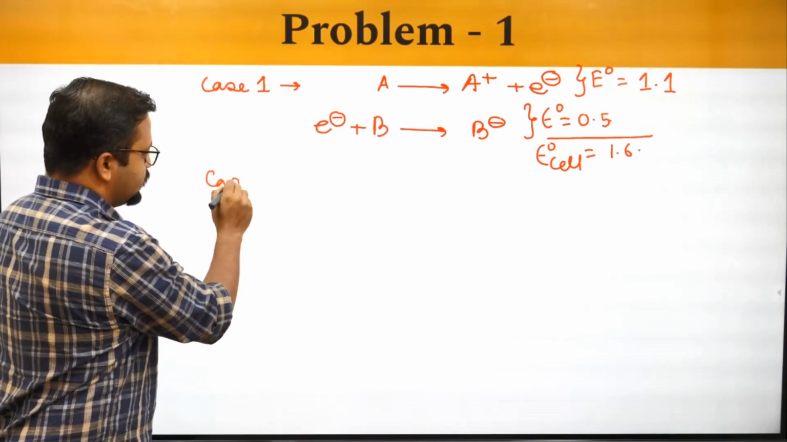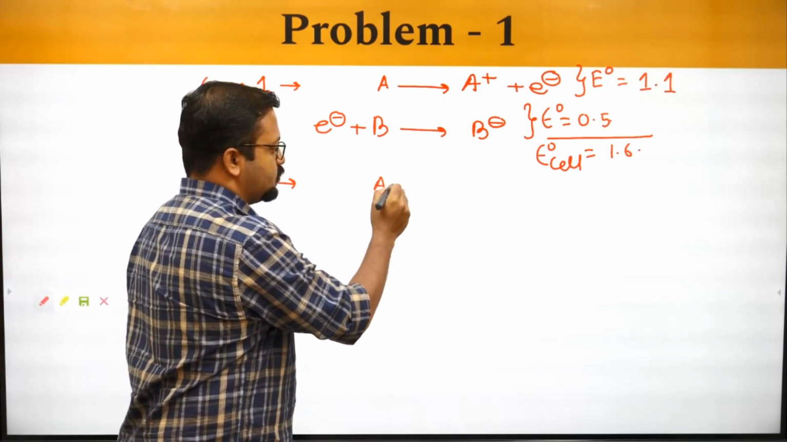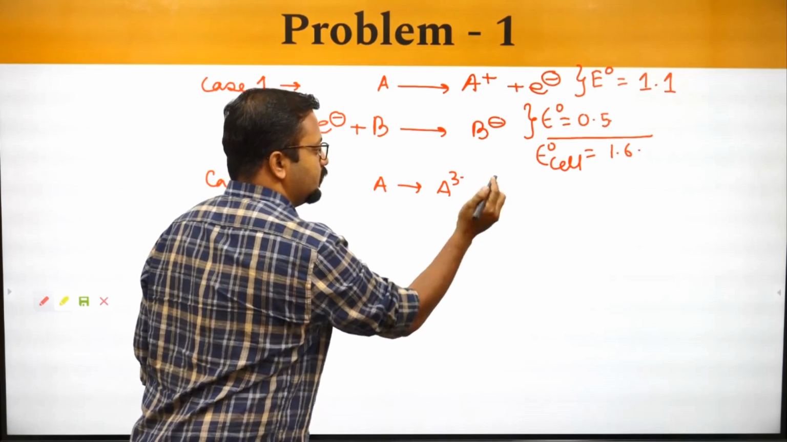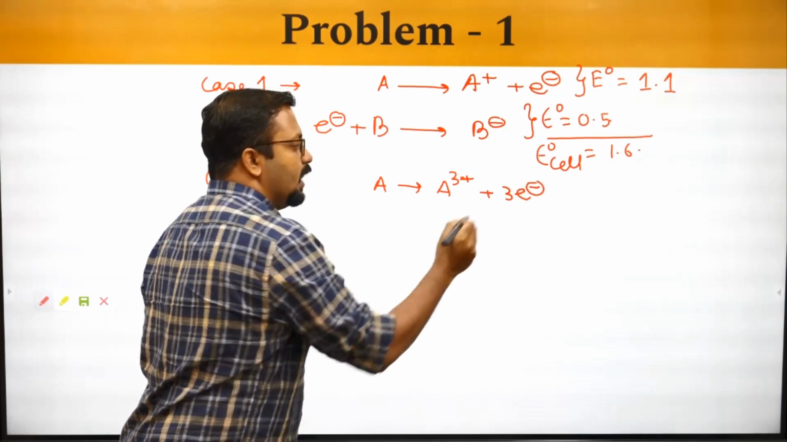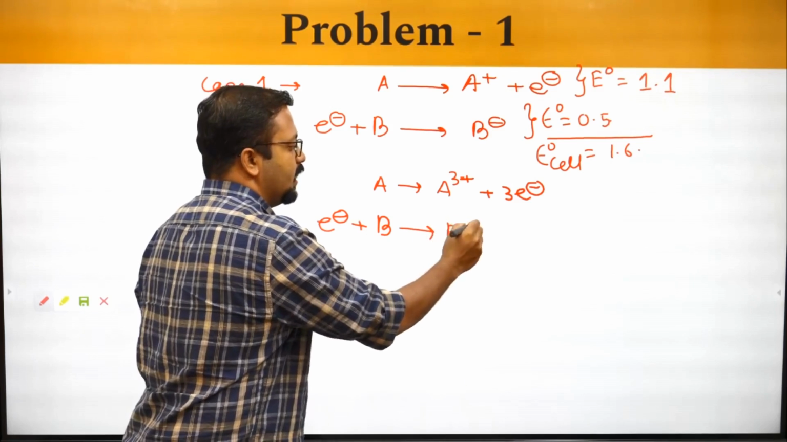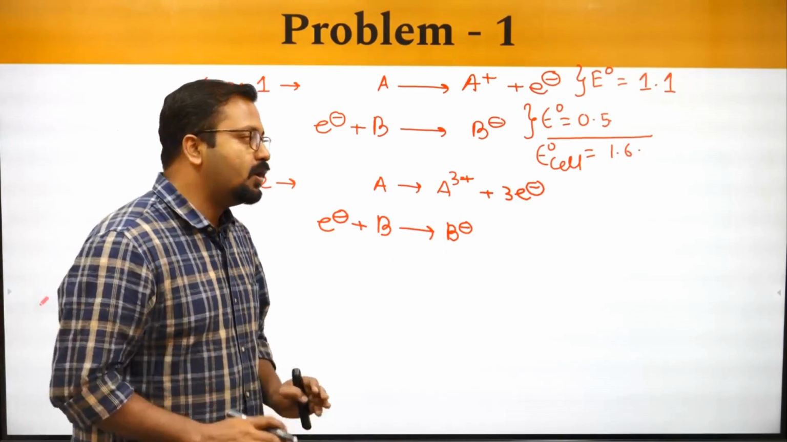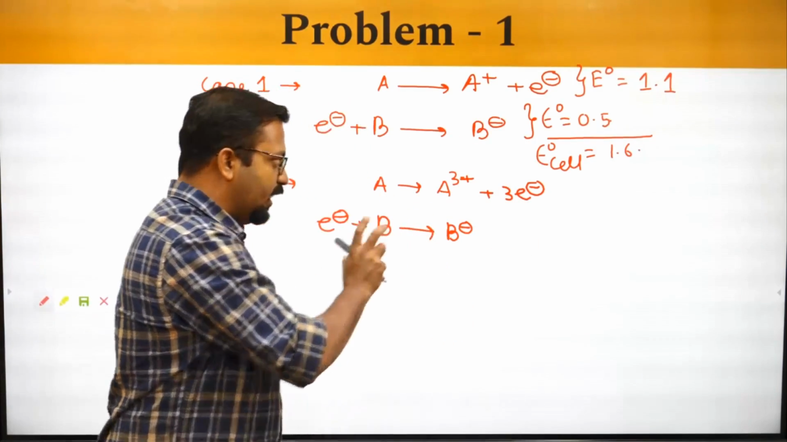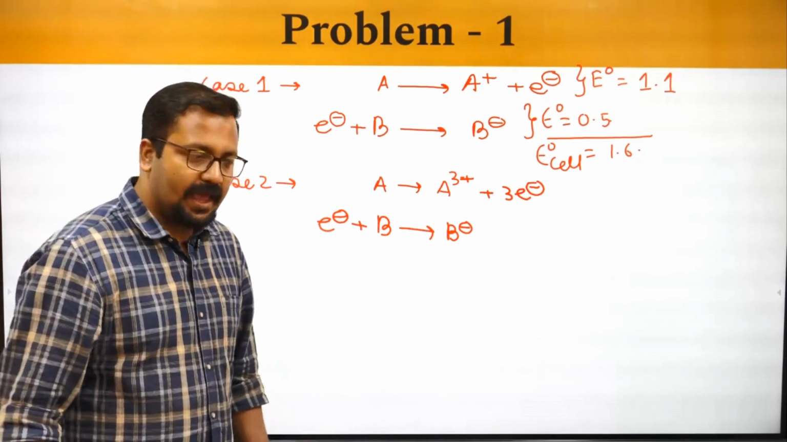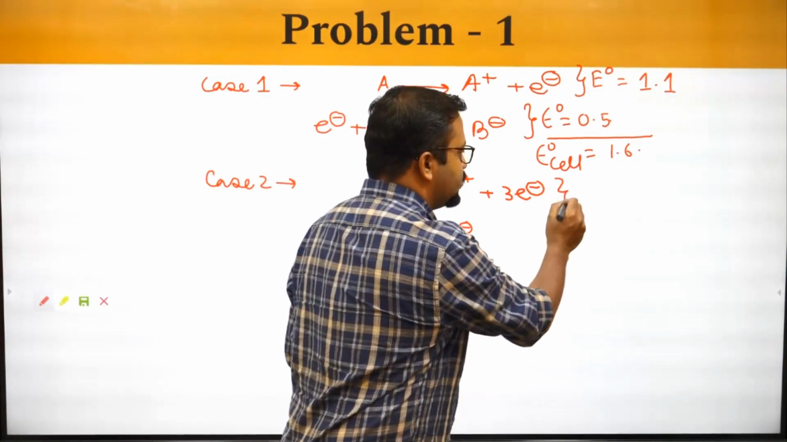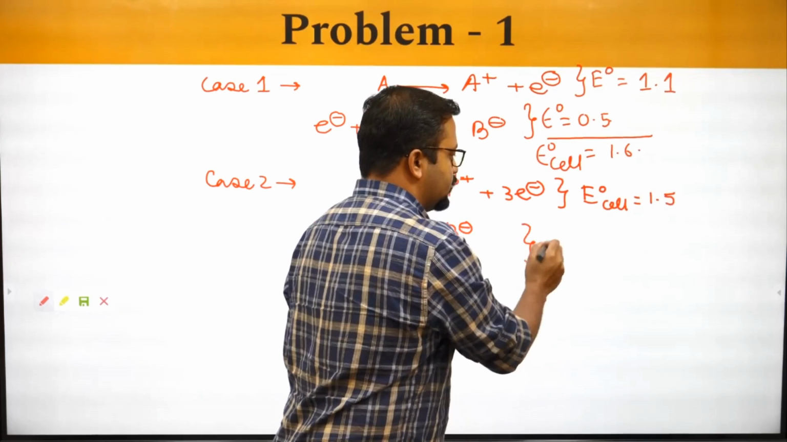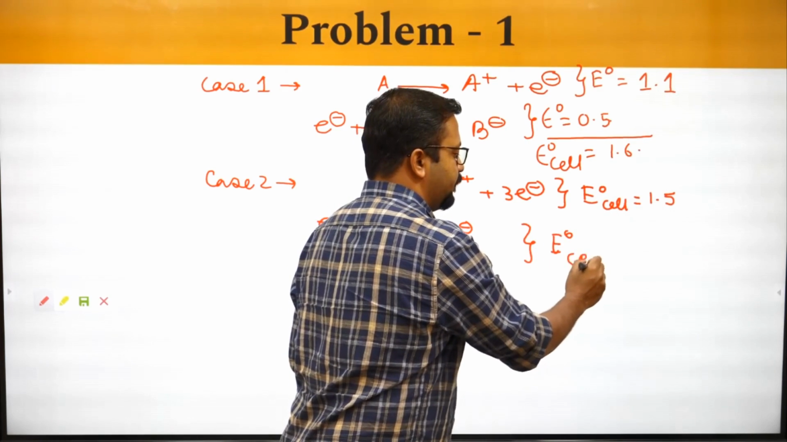For example, case 2, A changes to A3 plus and gives out 3 electrons, while B takes up only 1 electron to form B minus. Now it's a major mistake that the students do, that what they think is 3 electrons are given out over here, so I have to multiply whatever cell potential that I have with 3. Let's say the cell potential over here is given as 1.5. The cell potential over here remains the same.